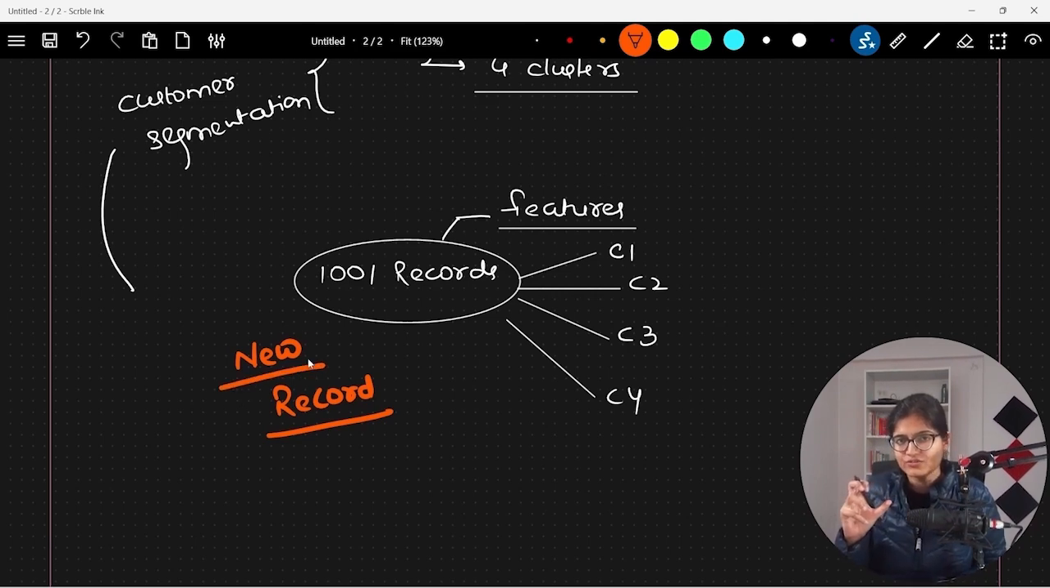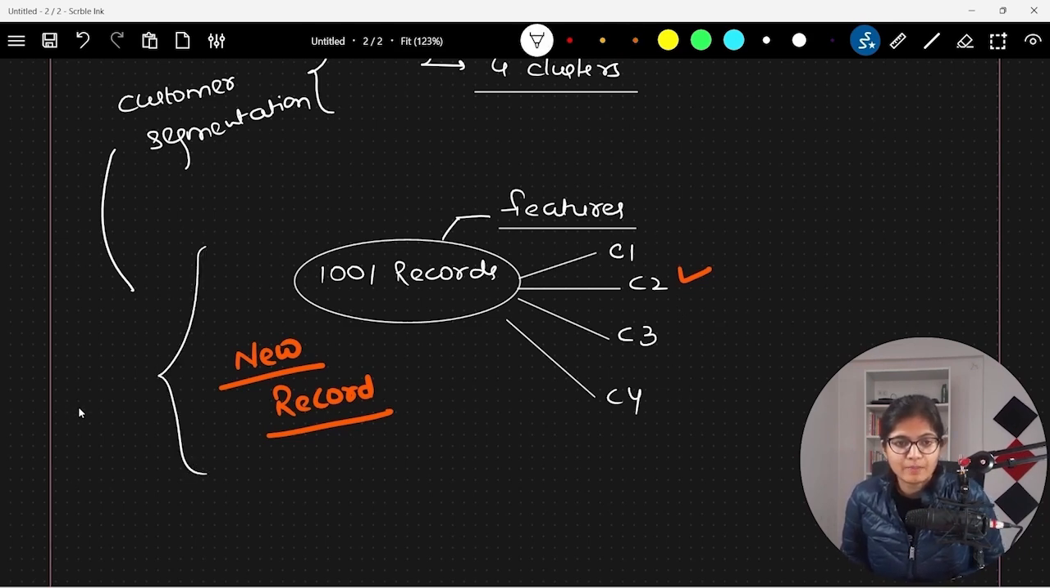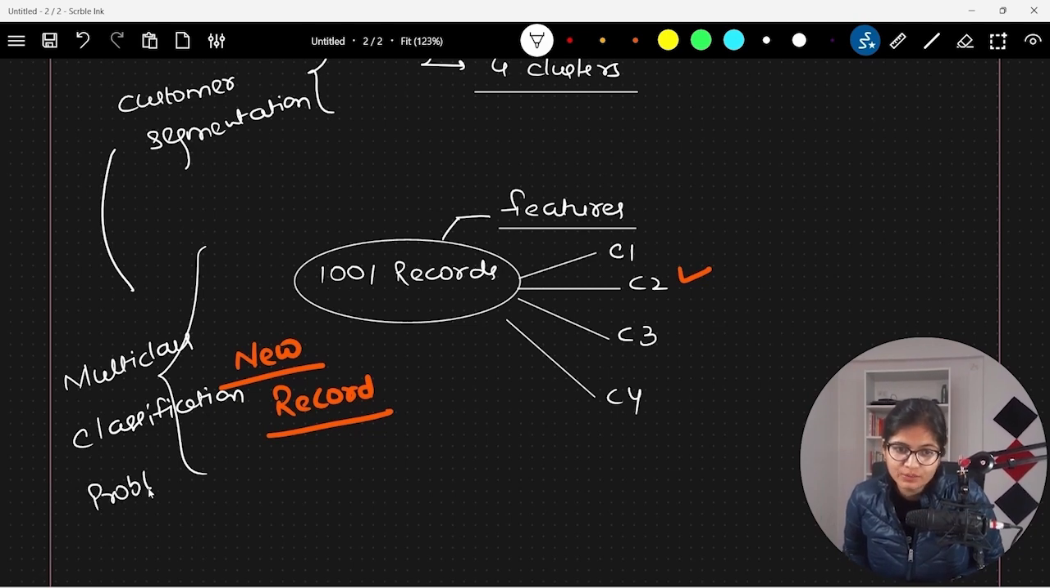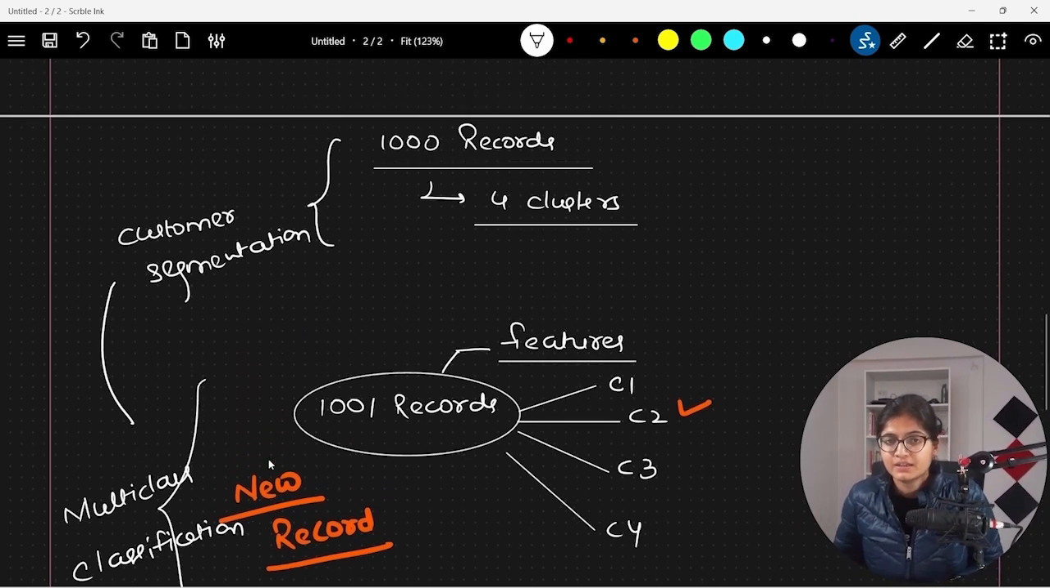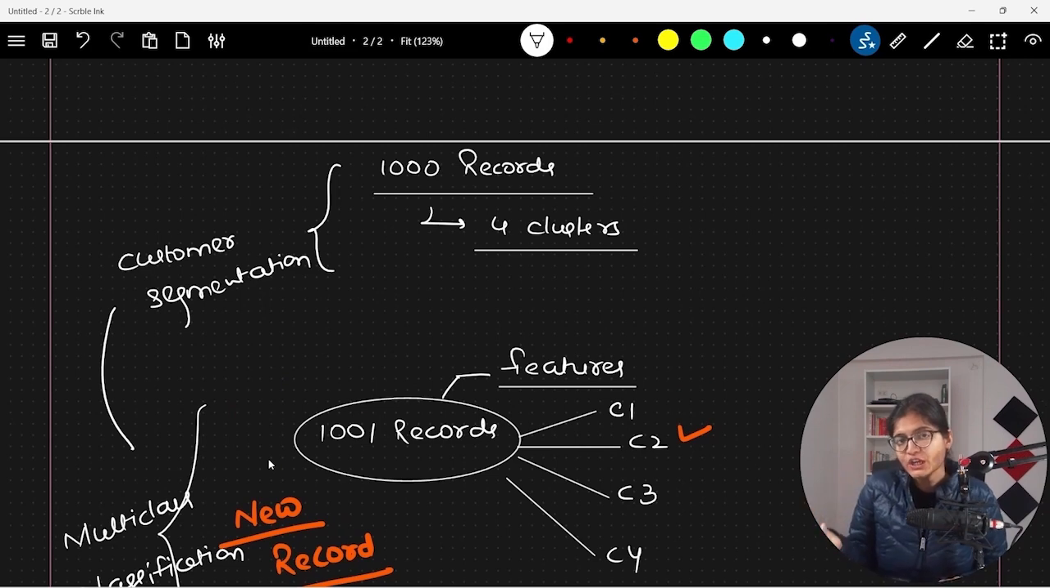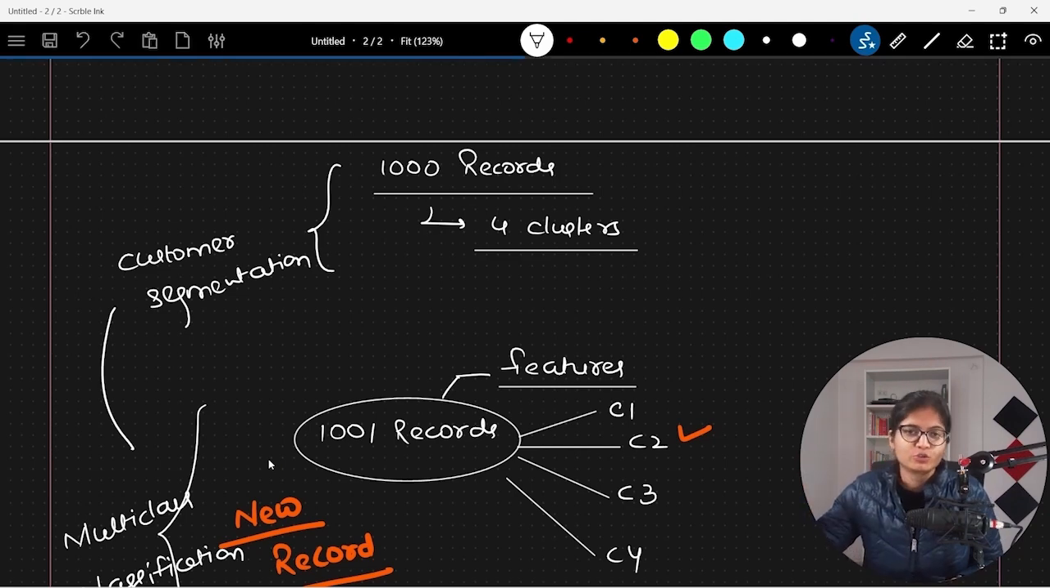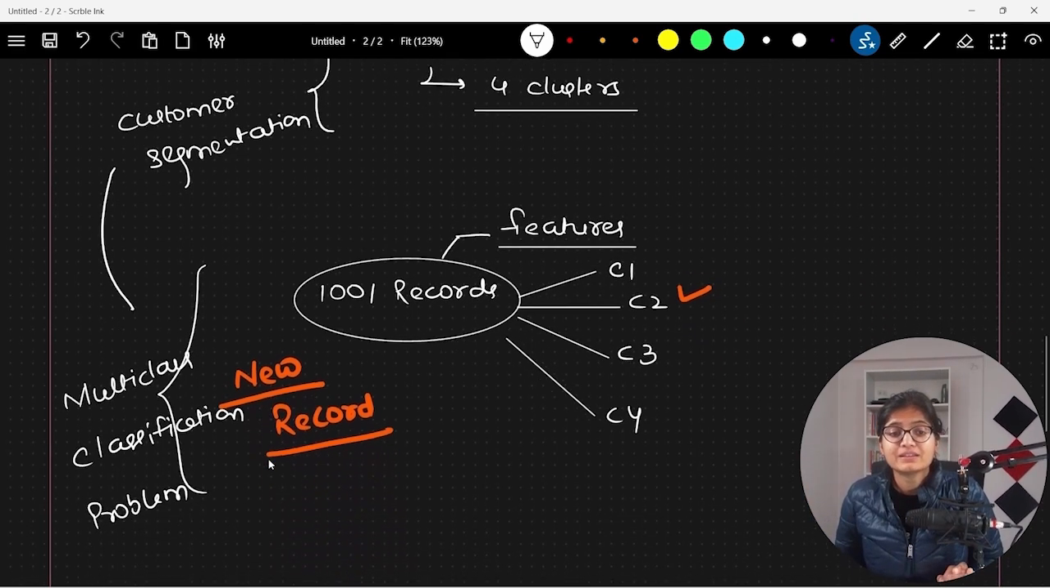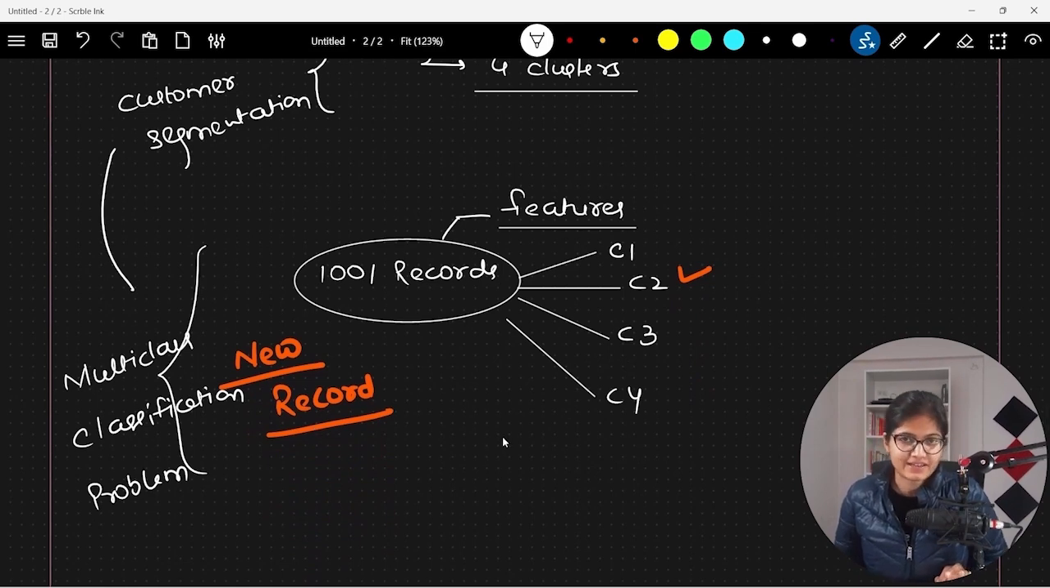Now you can clearly understand that if I am saying it belongs to cluster number 2, here I am talking about something called a multi-class classification problem. Once my model is able to give me clusters, in future if a new record is added, my model will be able to tell me which particular cluster that record will belong to. This is something that we are doing as the next second step.